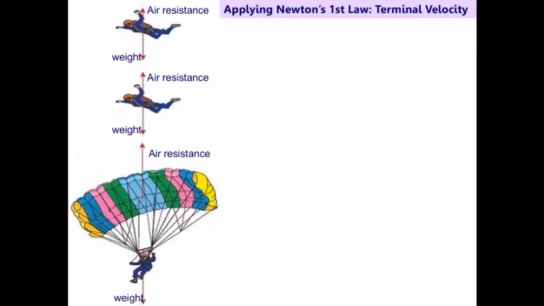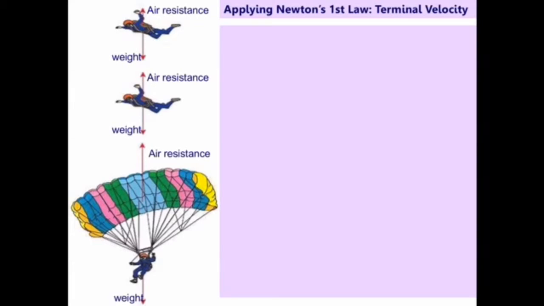As soon as they open the parachute, the air resistance force gets very large very quickly. So there's now a resultant force upwards, which pulls on the skydiver and makes them slow down. They're still falling downwards, but they're decelerating.